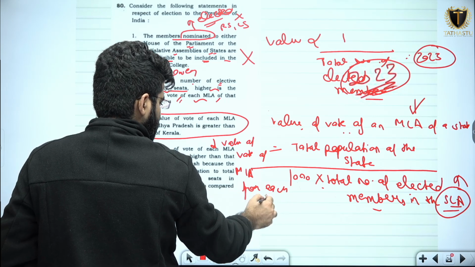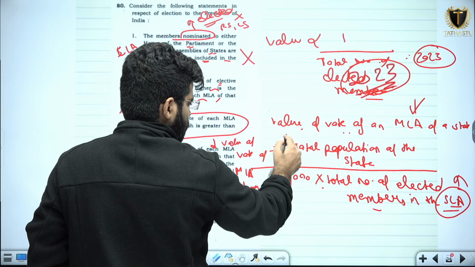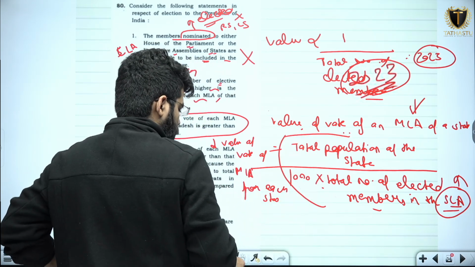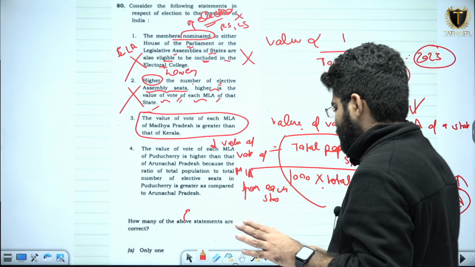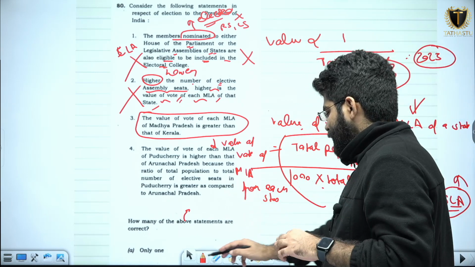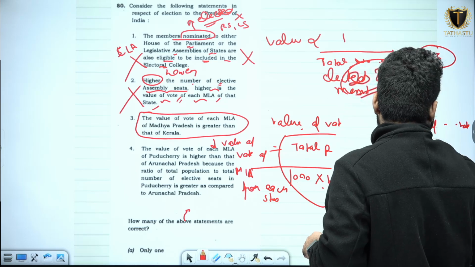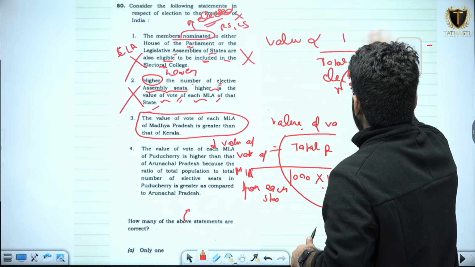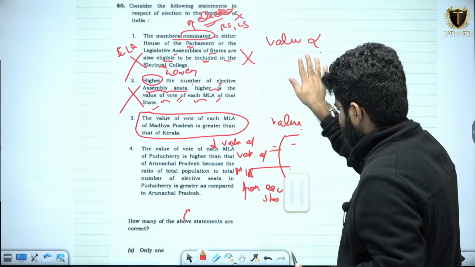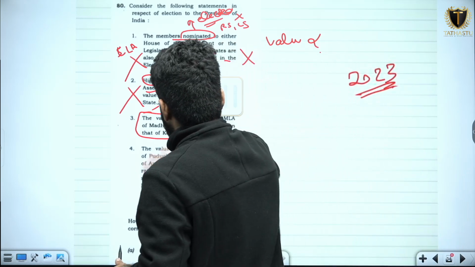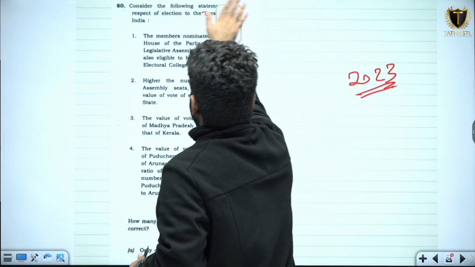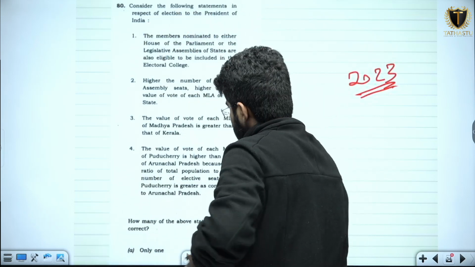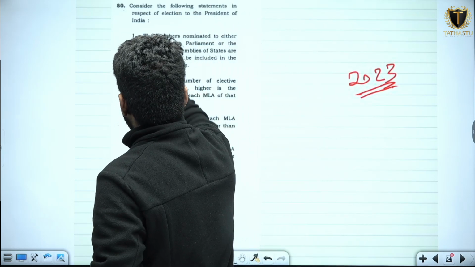Now if I look at the current affairs where the value of each MLA vote is sometimes represented, I can see, based on the 1971 population census, 2026 तक it is held constant.